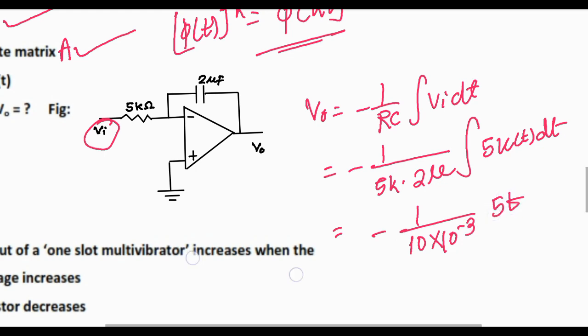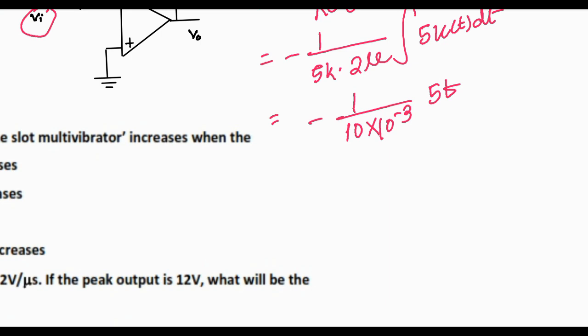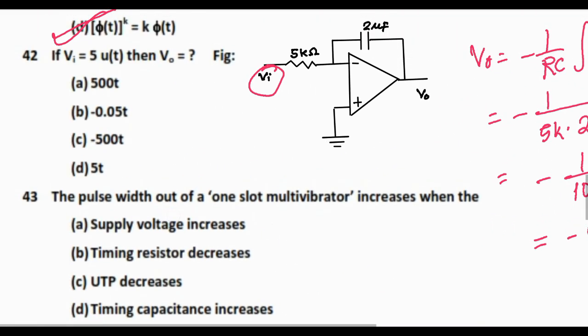Integration of u(t) is t, that means step input integration is equal to the ramp input. So here, I am writing directly, the answer will be minus 500t.